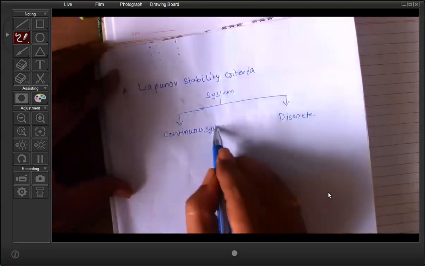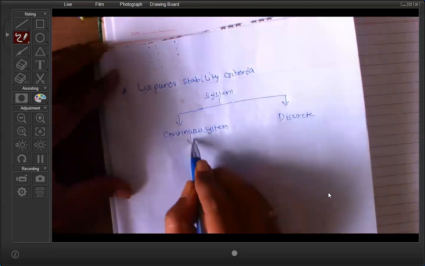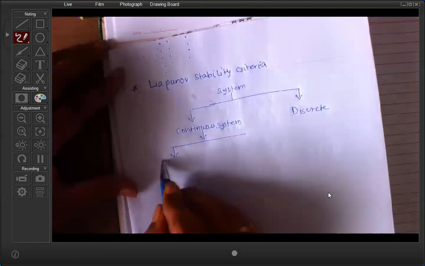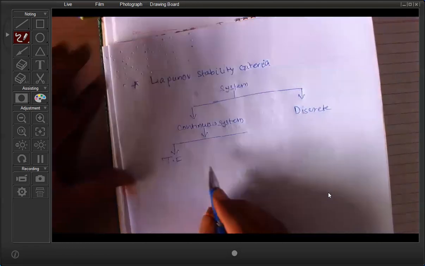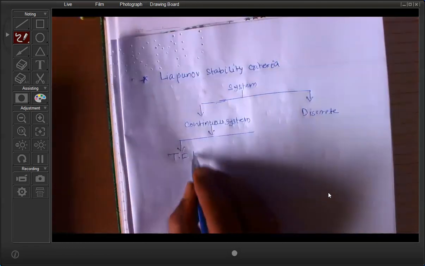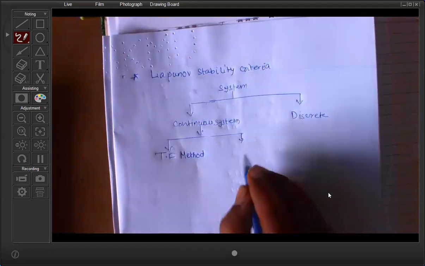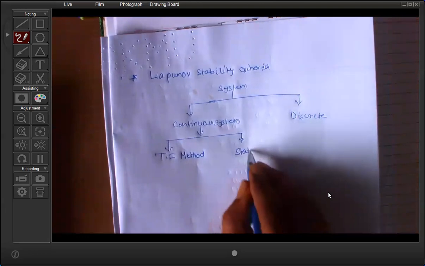Yes or no? So in continuous system, we have two ways of representation. One is called the transfer function method, and the second one is called state space representation. Okay.